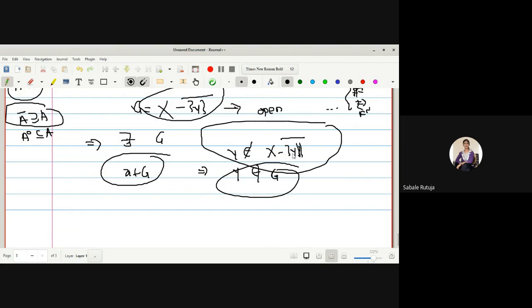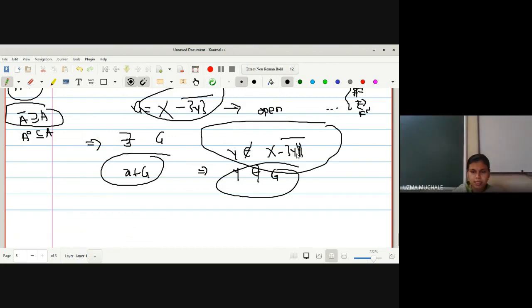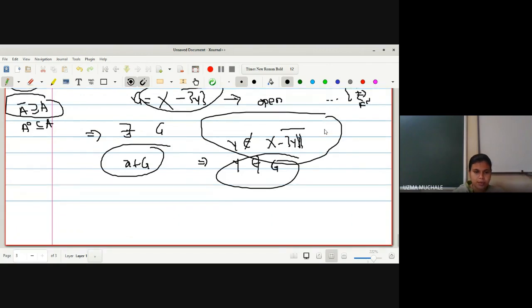Y is not a member of x minus singleton y bar. Y minus लिखा है ना यहाँ पे, so that's why y is not a member of this set. Okay. We go for the next property.